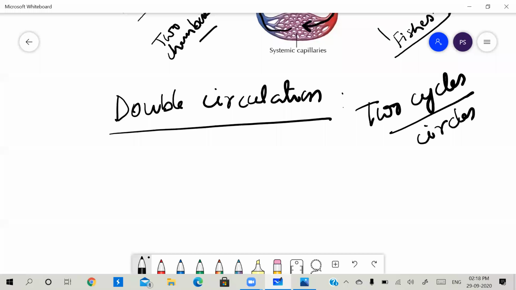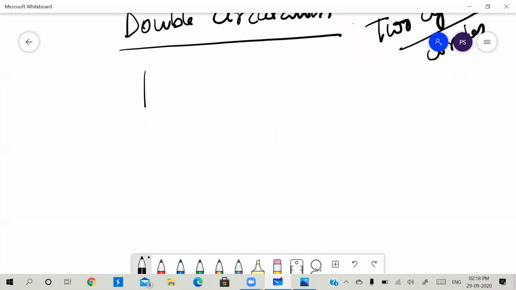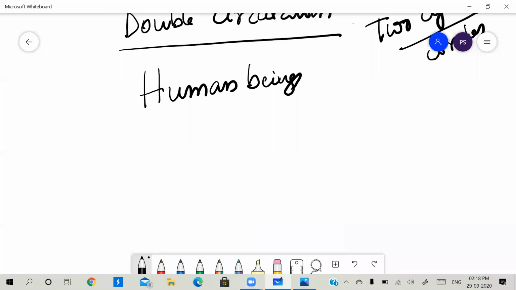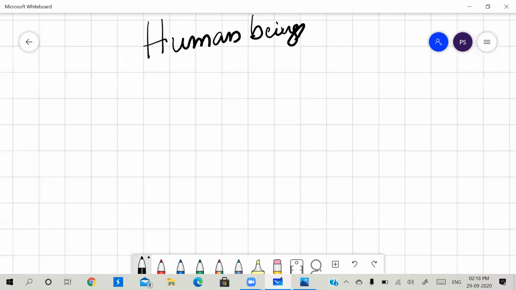Hence, it is called double circulation. The best example is human beings. Human beings have the double circulatory system. Right? So what is this double circulation?